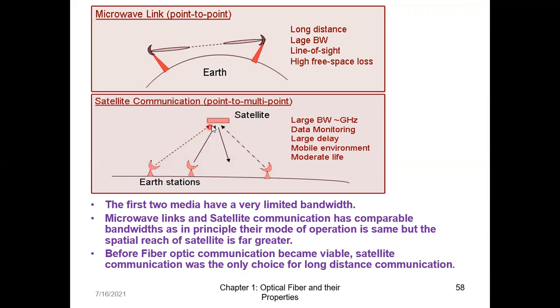We send the signal to the satellite using an uplink frequency, and then there is a downlink frequency. With one or three satellites, or here one satellite is shown, we can cover more range, because earlier it was line of sight. So for long distance communication compared to microwave, satellite communication was preferred.